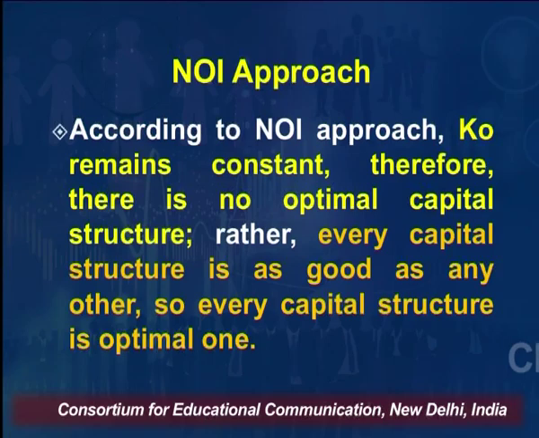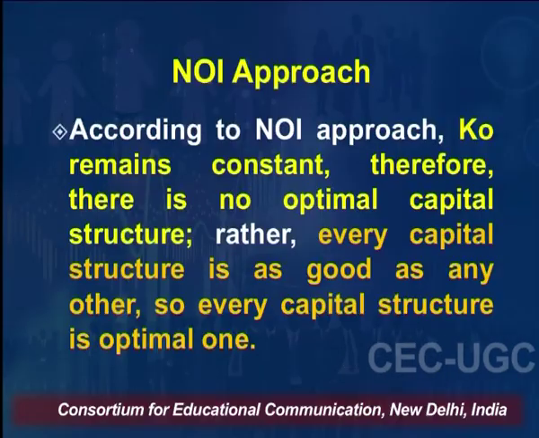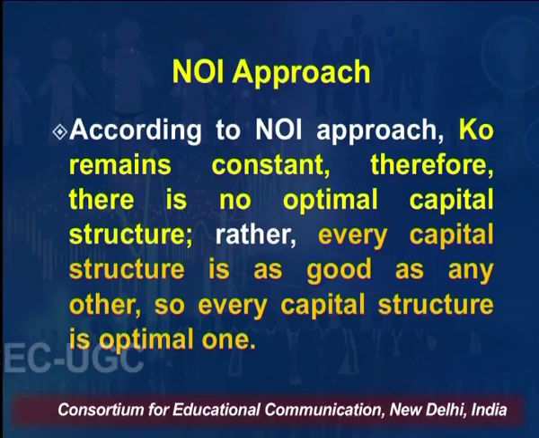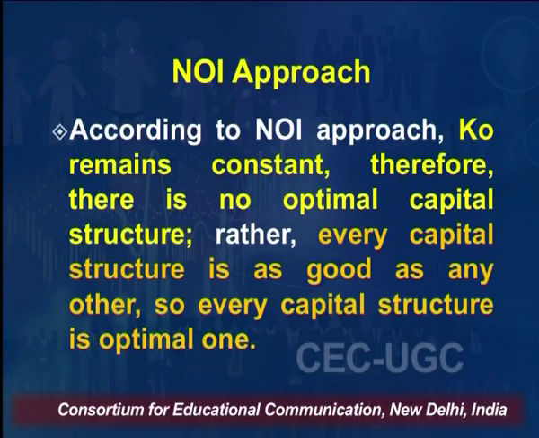Now, this approach says that according to the net operating income approach, KO remains constant, therefore there is no optimal capital structure, because every capital structure is the same. Whatever capital structure you are going to have, whatever ratio of debt and equity you are going to have, it is not going to impact the value of the firm. Rather, every capital structure is as good as any other. So, every capital structure is the optimal one according to the NOI approach.